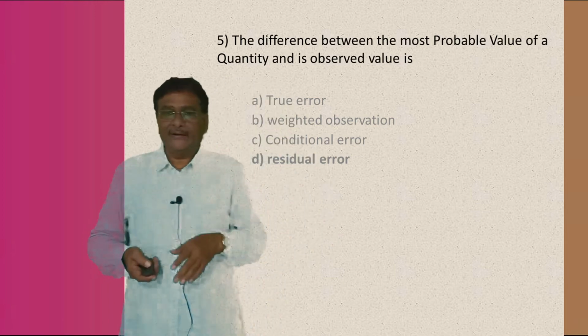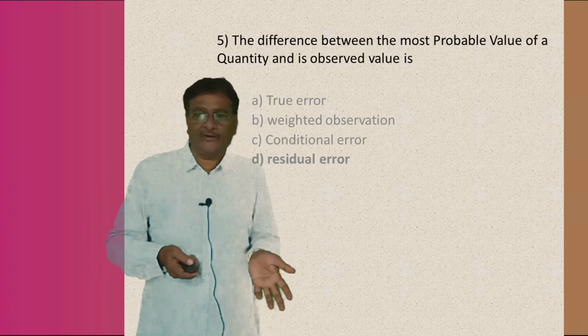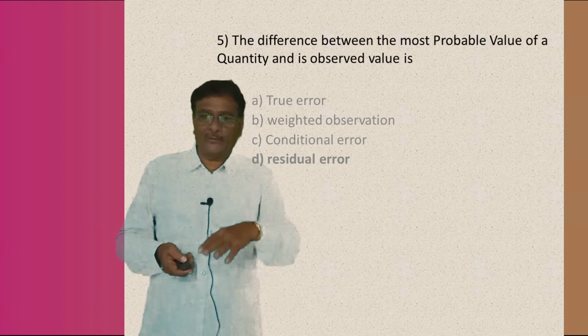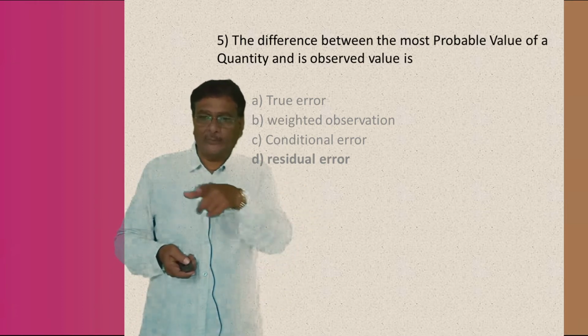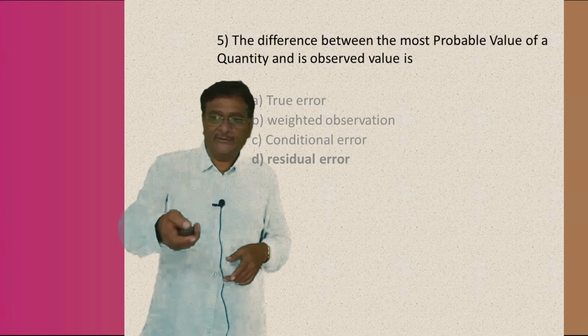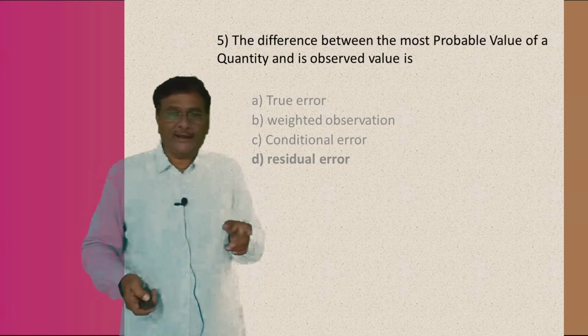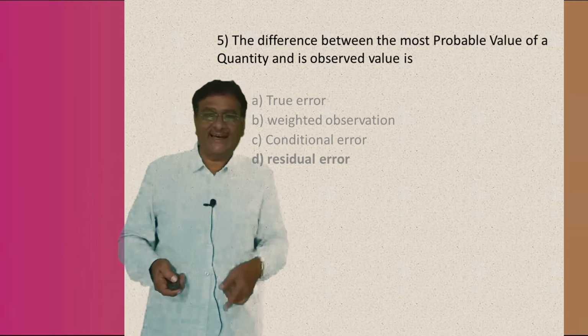So, again repeat: the difference between the most probable value of a quantity and the observed value is nothing but a residual error. Okay, the last answer D is the right answer.